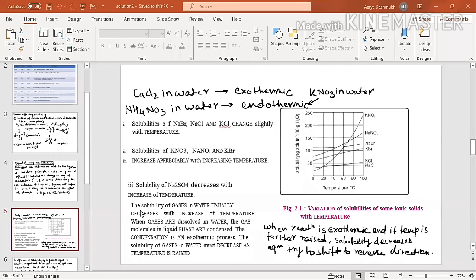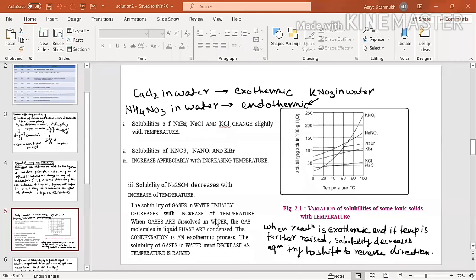Solubility of gases in water usually decreases with increase of temperature. When gases are dissolved in water, the gas molecules in liquid phase are condensed. The condensation is an exothermic process. The solubility of gases in water must decrease as temperature is raised. This is quite obvious.